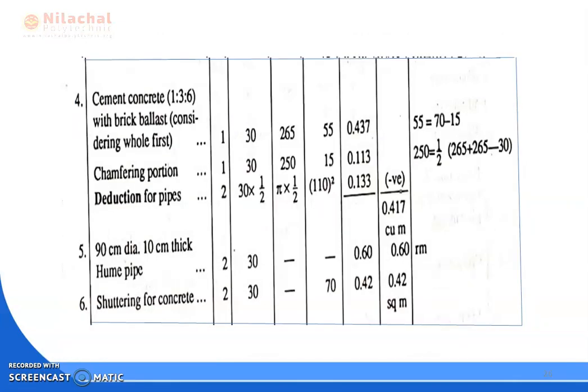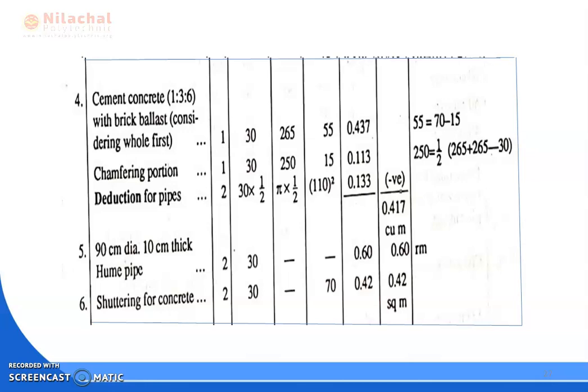Okay. The half into pi by 4 into 110 square, the total value is 2 into 30 into half into pi by 4 into 110 square, which is equal to 0.133. Okay, the total value of deduction for pipe. So we deduct the total value from the hole and chamfer portion. Then we get the total value for the cement concrete is 0.417 meter cube. So I think you are clear about the cement concrete part.